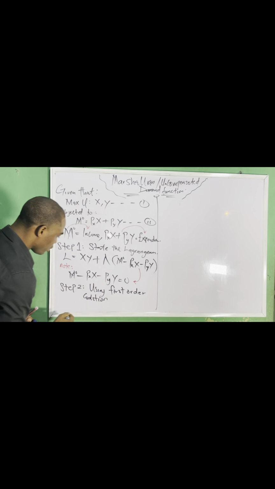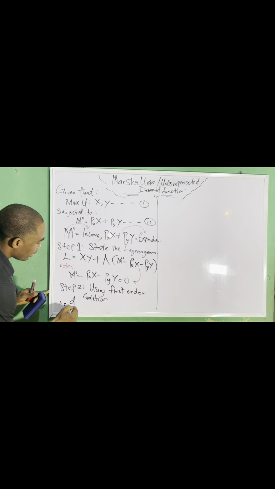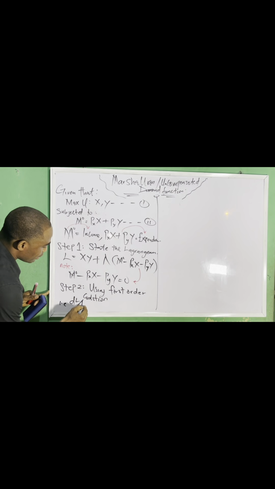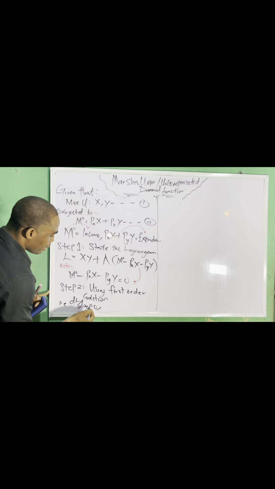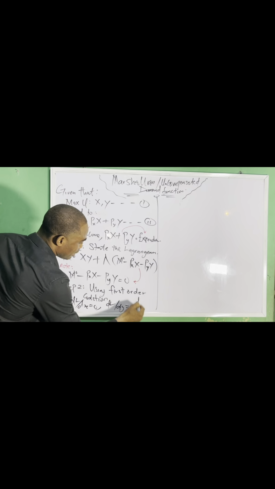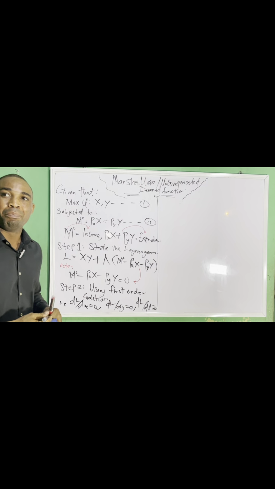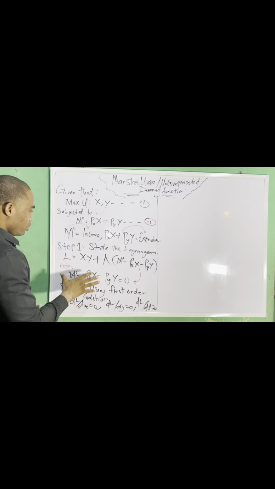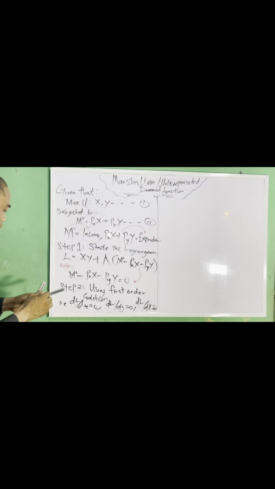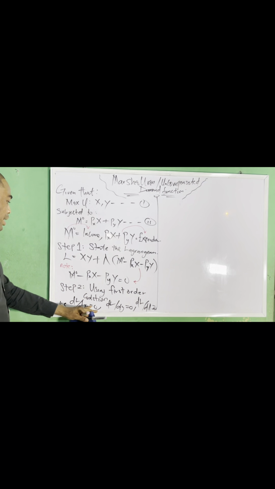When we are talking about the first order condition, we need to find the Lagrangian dx and equate it to 0 as a first order condition, then the Lagrangian dy, we equate it to 0, then the Lagrangian d lambda, we equate it to 0. This is what we mean by first order condition, the second step you need to take when you are deriving this. So moving on, let's find the first order condition.